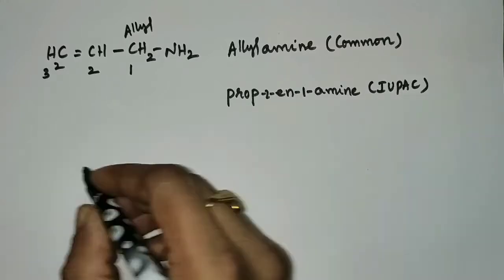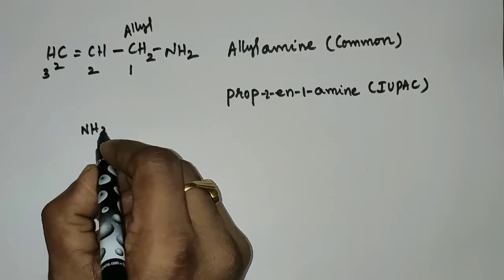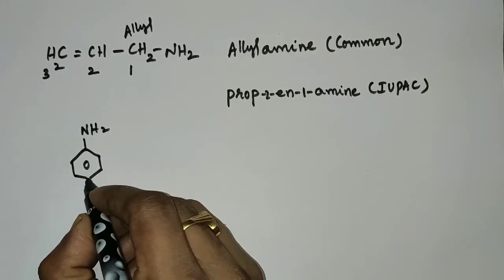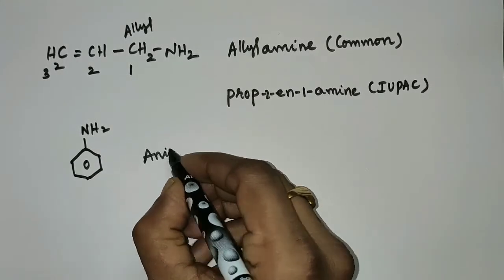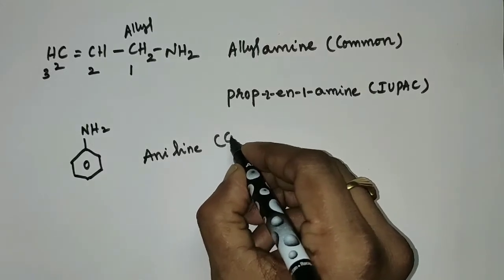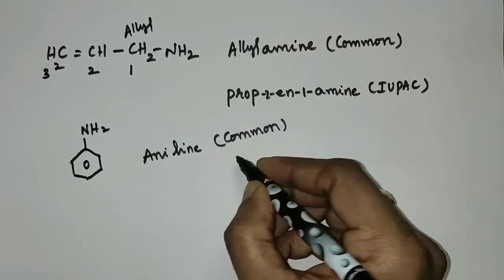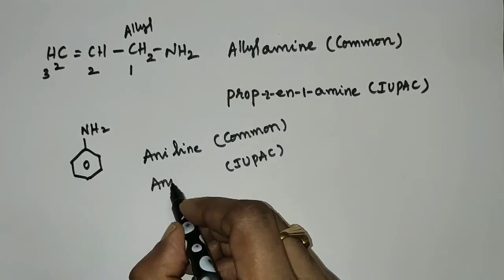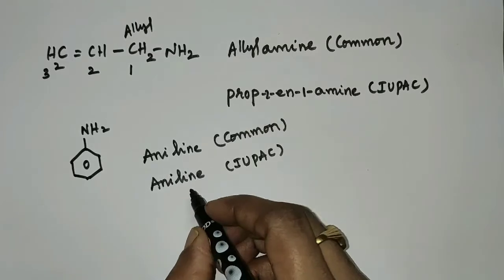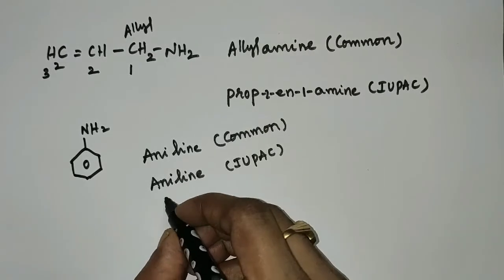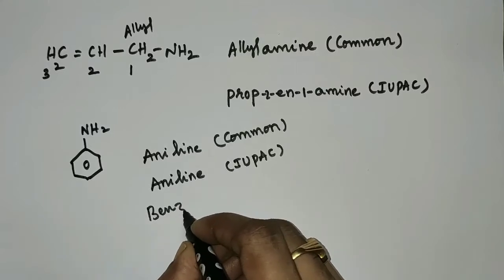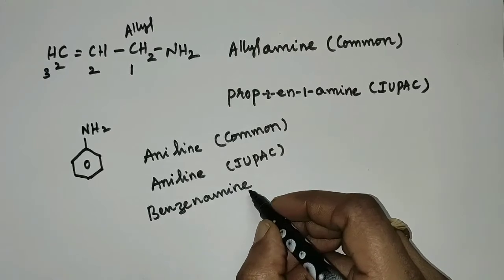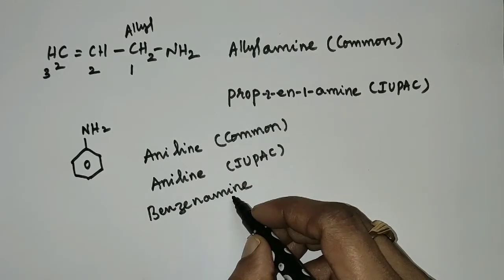In aromatic amines, the NH2 group is bonded to a benzene ring. Aniline is the common name and the IUPAC name as well. In IUPAC, recently this aniline is replaced by benzenamine. So we can use both aniline and benzenamine as the IUPAC name for this.